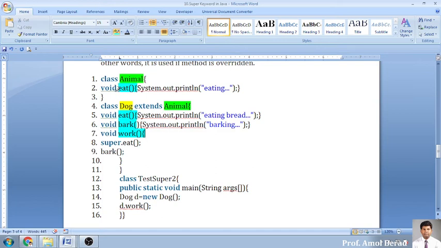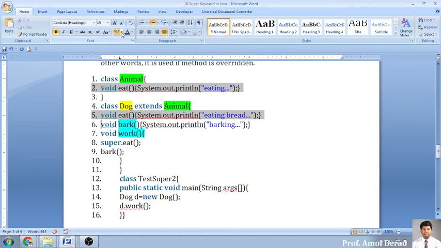Now there are two eats. These are the function overriding against it. In function overriding, we have a function named eat on both sides, in the upper class and in the lower class. Now I want to display this also, and I want to display this also. I want to refer to this function also, and this function also. So how to refer to it? As I said, the super keyword.